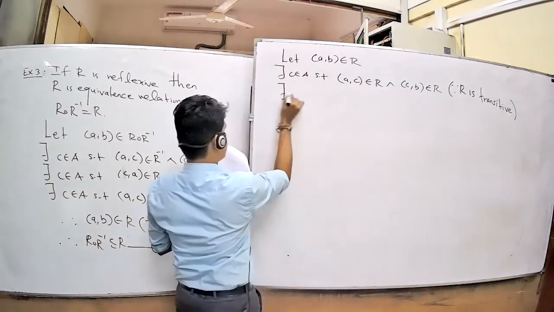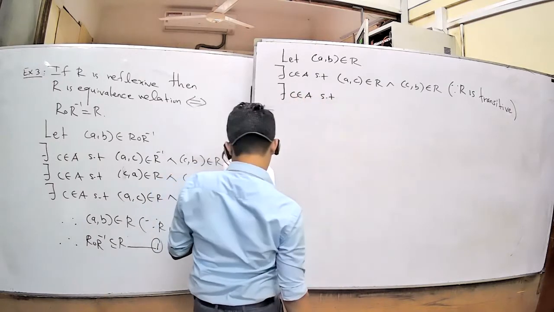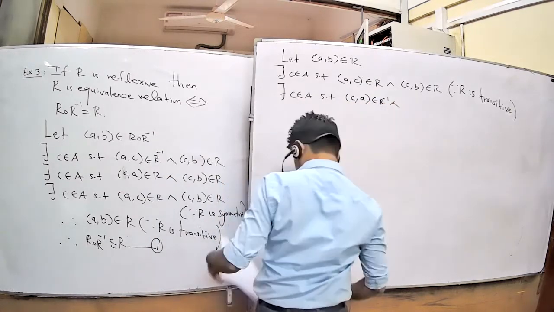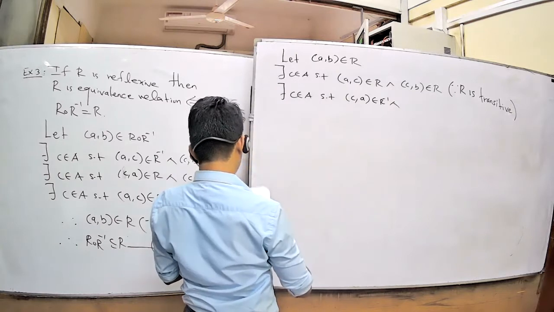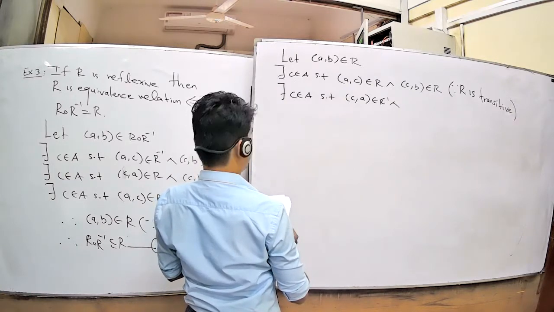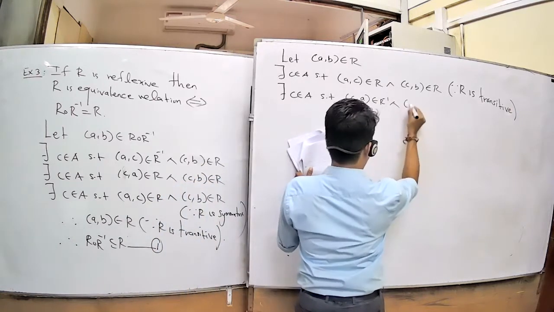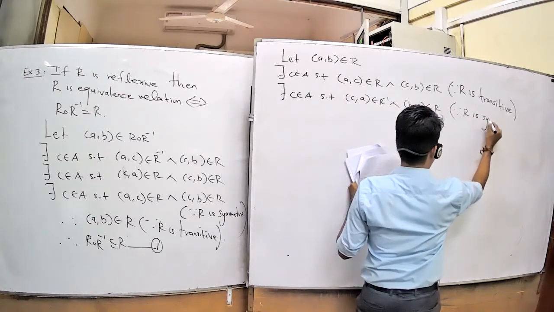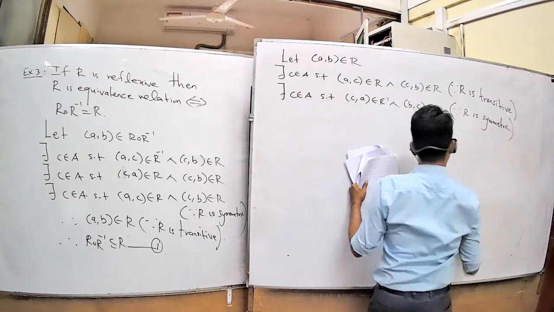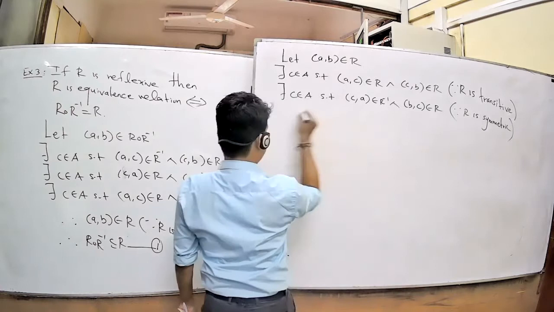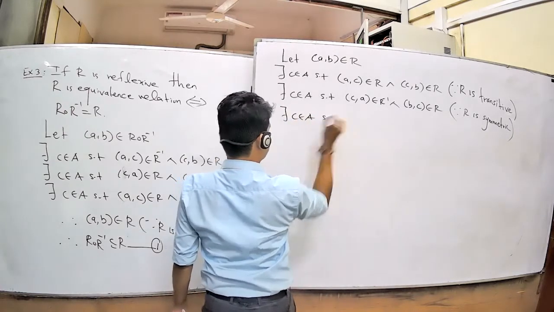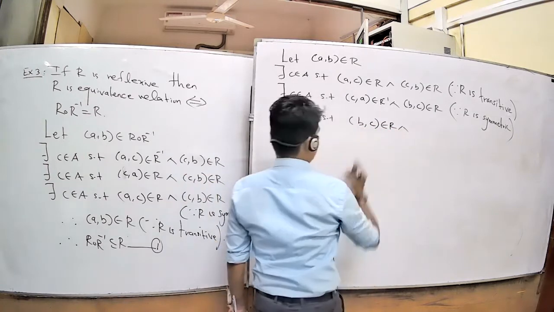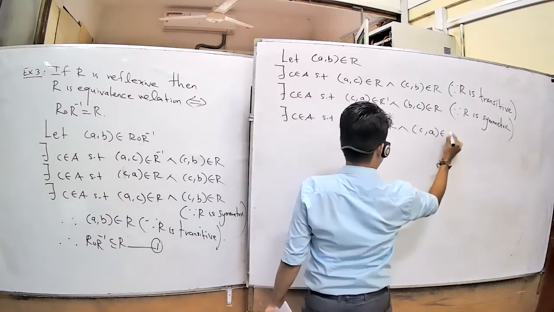Now, C belongs to A such that (A, C) belongs to R means (C, A) belongs to R inverse, and here R is symmetric also, then you can write (B, C) belongs to R. Then (B, C) belongs to R, (C, A) belongs to R inverse.